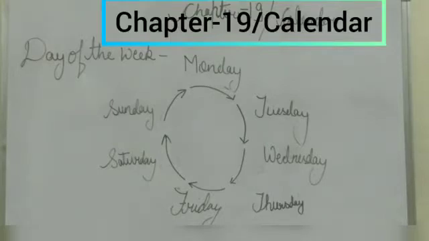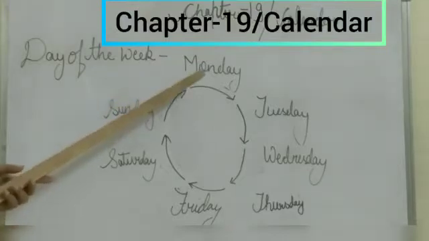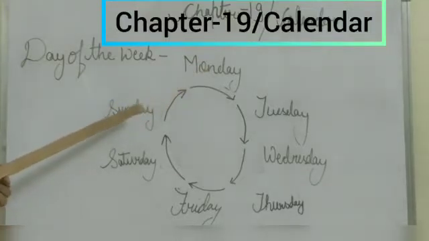Today we study chapter 19, that is calendar. In this chapter we study day of the week, month of the year, ordinary and leap year. Now we study day of the week. We know that there are 7 days in a week. A week starts with Monday and ends with Sunday.